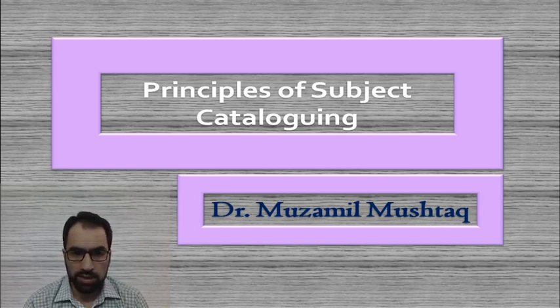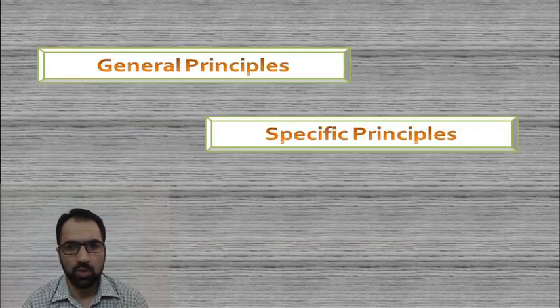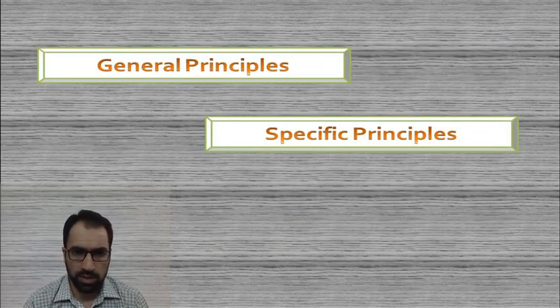Whenever we talk of subject cataloging, it is regulated by guidelines and principles, which are basically of two categories: general principles and specific principles.